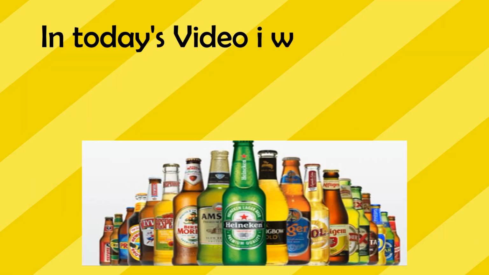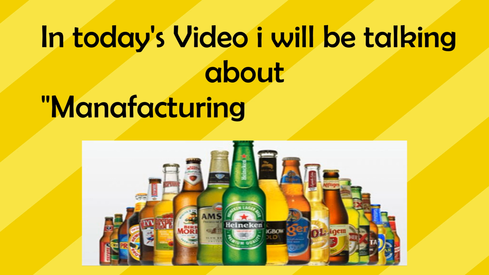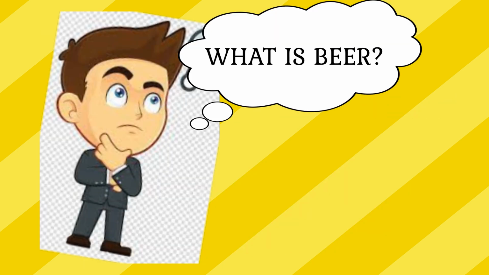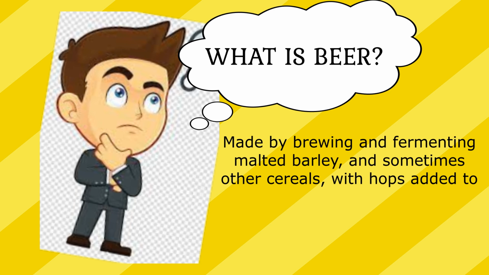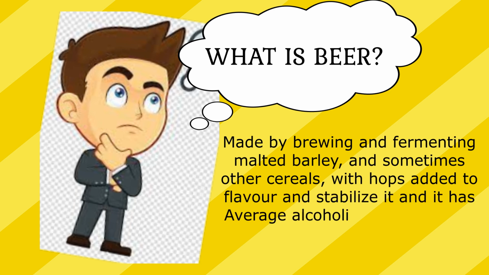In today's video, I will be talking about manufacturing of beer. So let's get started. What is beer? Beer is made by brewing and fermenting malted barley and sometimes other cereals with hops added to flavor and stabilize it. It has an average alcohol content of 5 to 8% alcohol by volume.